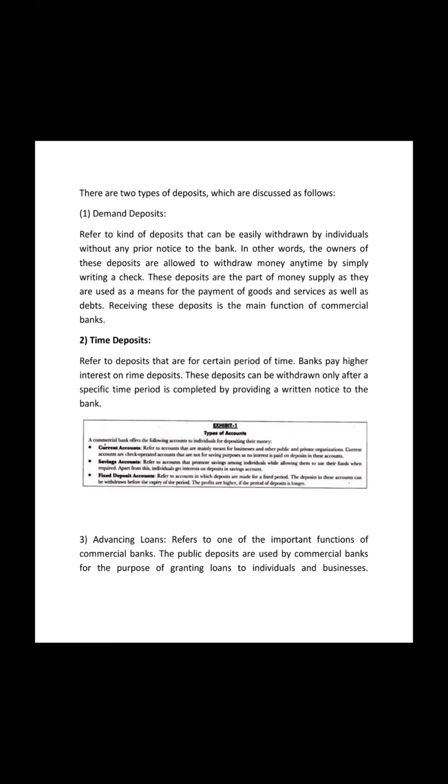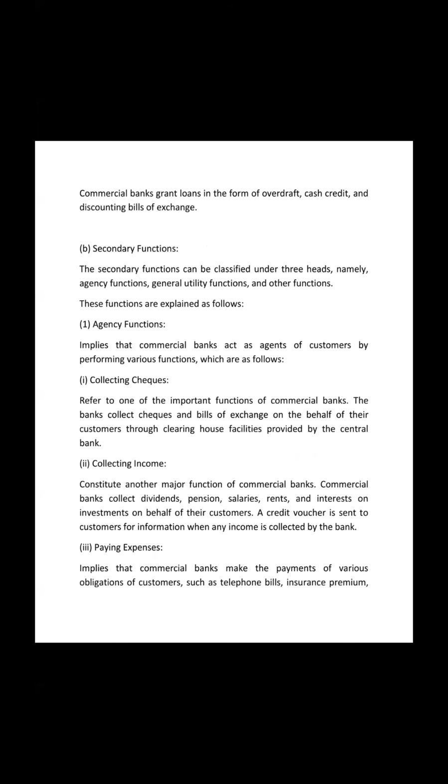Then is advance loan. The main function for the bank: whenever we require funds, any individual or any person, they go to the bank. So the bank can give you a loan in any form. They can provide you the facility of overdraft, they can give you cash credit and the bill of exchange, discounting the bill. So these are the various functions which are being performed by the commercial bank. These are the main functions, known as the primary functions.